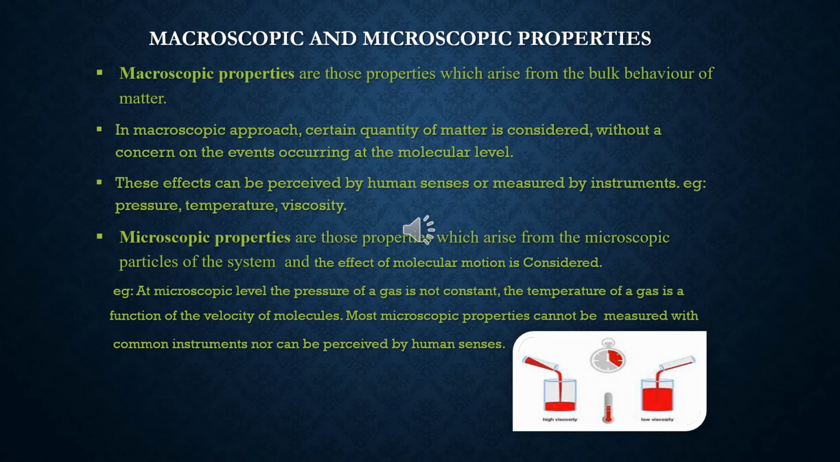Next is microscopic properties. These are properties which arise from the microscopic particles of the system, and the effect of molecular motion is considered. Example, at the microscopic level, the pressure of a gas is not constant. The temperature of a gas is a function of the velocity of molecules. Most microscopic properties cannot be measured with common instruments nor perceived by human senses.